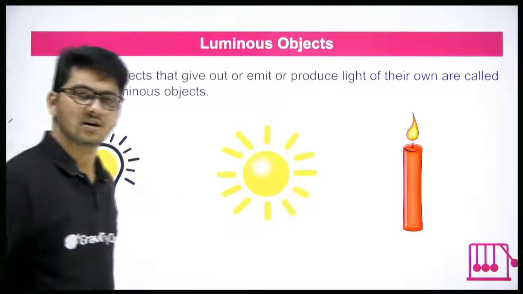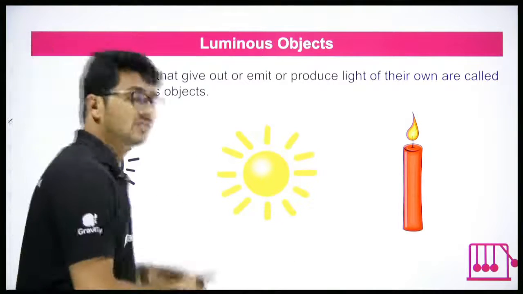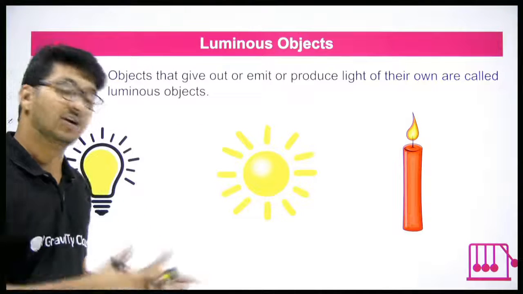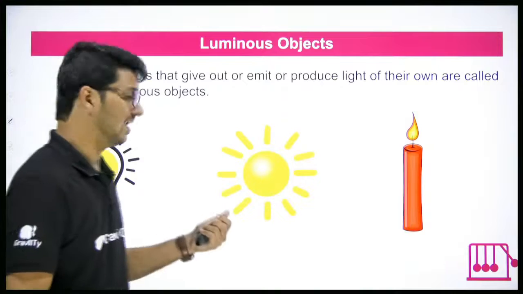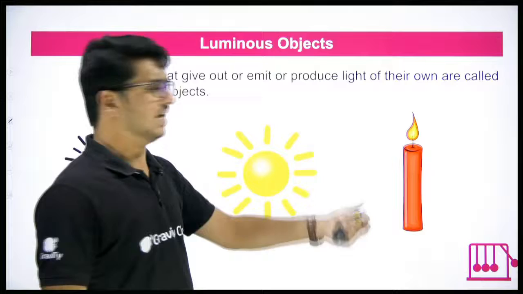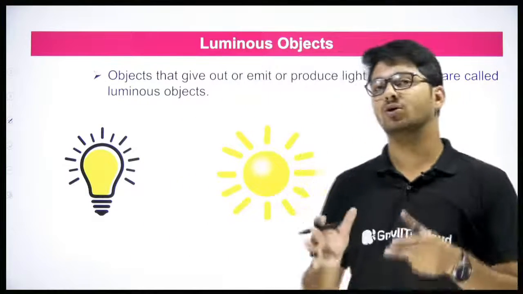Sun, the best example. It will always emit light, and because of sunlight, we can see everything around us. Sun, luminous. Candle produces its own light. It's also luminous.